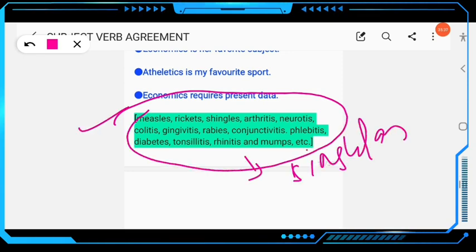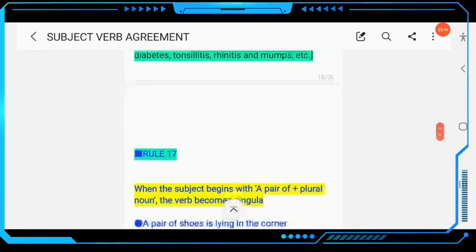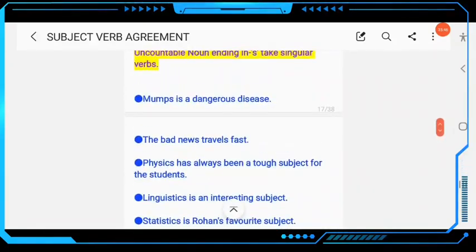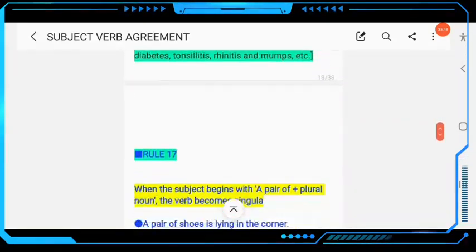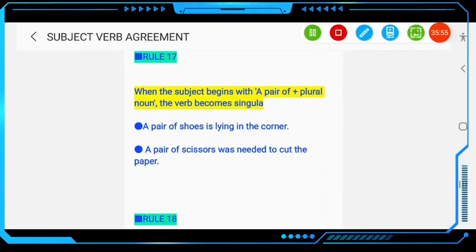Okay, these nouns follow a singular verb. Clear? So this is rule number 16. Then next, we come to rule number 17. When the subject begins with "a pair of" plus a plural noun, the verb becomes singular, okay.